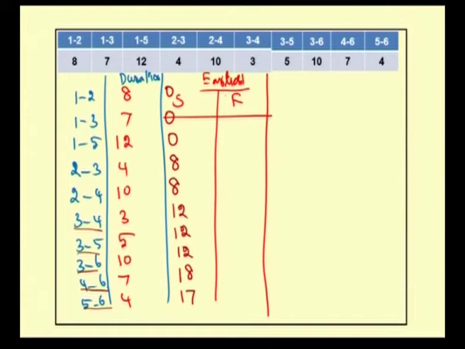Now, for each and every activity we can calculate the earliest finishing time. The earliest finishing time is the earliest starting time of this activity plus duration. Therefore, for the activity 1 2, the earliest finishing time is 8 plus 0, which is 8. Now, for the activity 1 3, 7 plus 0 is 7. The same way for the activity 1 5, the earliest finishing time is duration of that activity plus earliest starting time of the activity, which is 0. So, 12 plus 0 is 12.